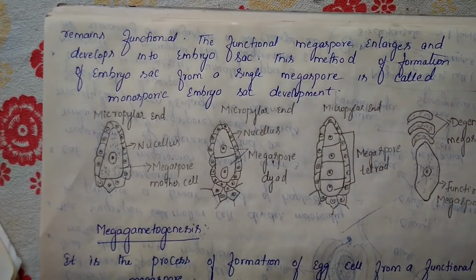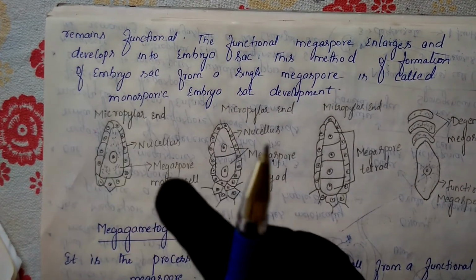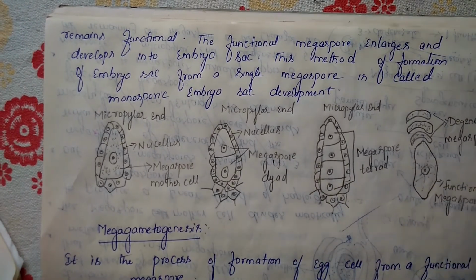So they may be asked one more question. What is the meaning of monosporic embryo sac development? Mono means what here? Single. One. So finally we will get one embryo sac.